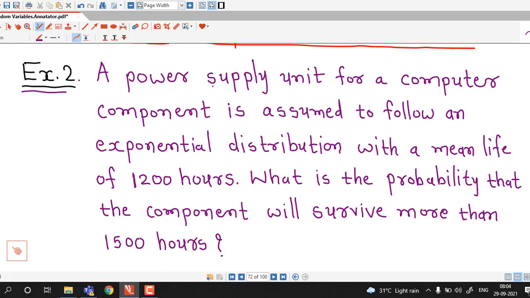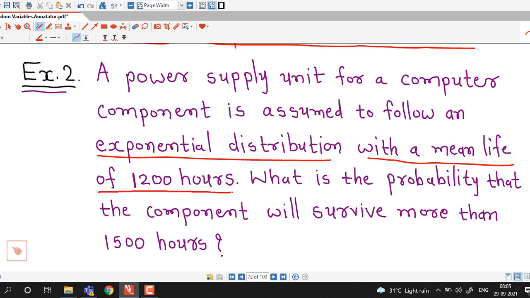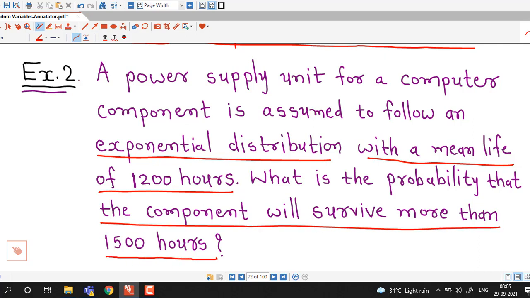It is given that a power supply unit for a computer component is assumed to follow an exponential distribution with a mean life of 1200 hours, and we have to find the probability that the computer component will survive more than 1500 hours. So here the life of the computer component is assumed to follow an exponential distribution.